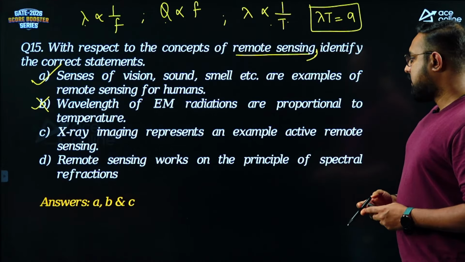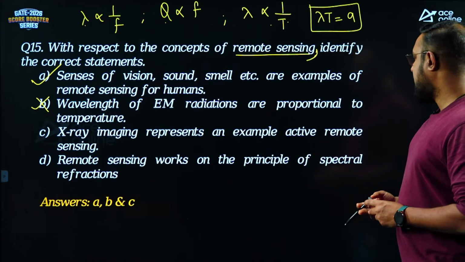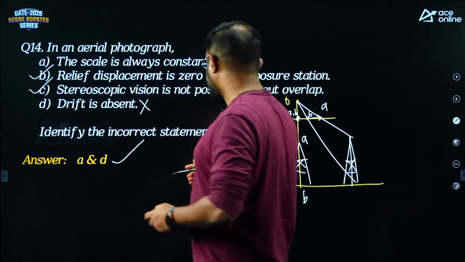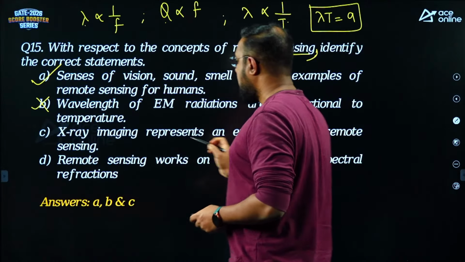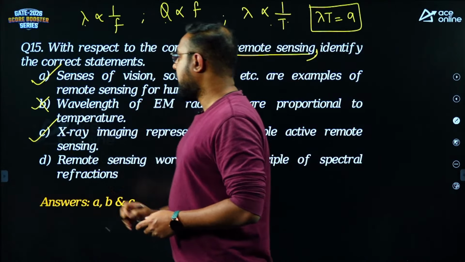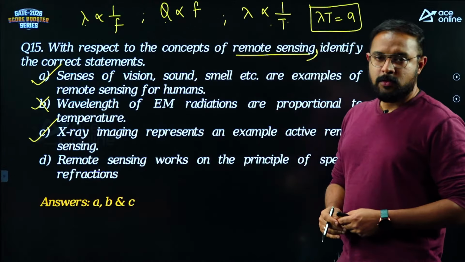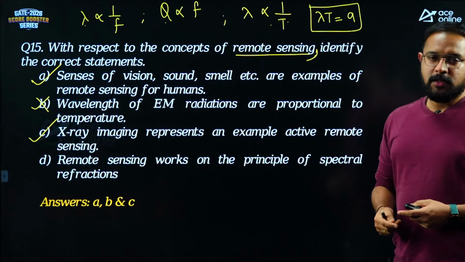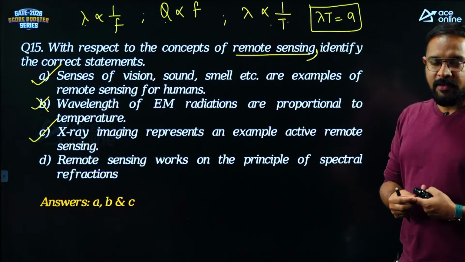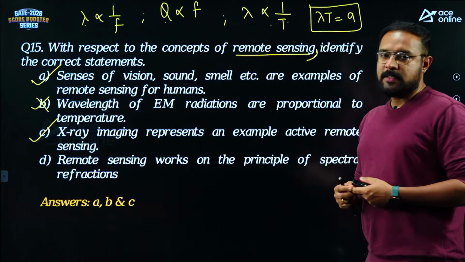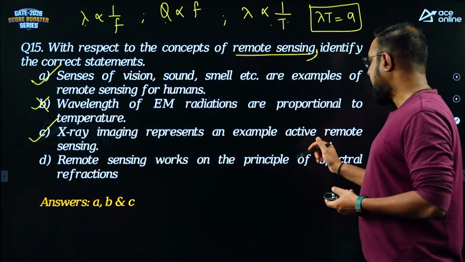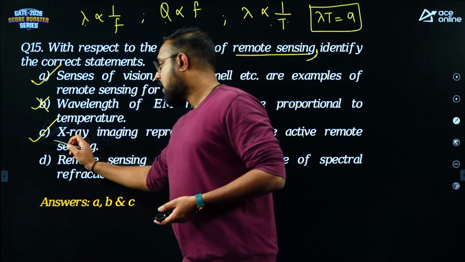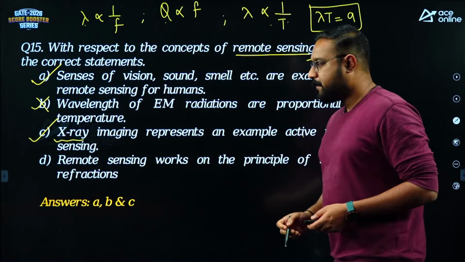X-ray imaging represents an example of active remote sensing. Is that statement correct? Yes. Without touching your bones, they are able to generate an image. They are able to say whether you have fractures or not. So, that is active remote sensing only, and the X-ray radiations are generated by the system, by the X-ray machine.